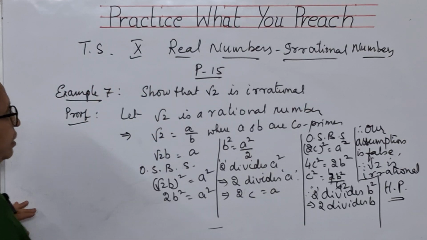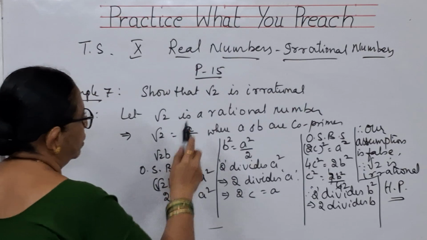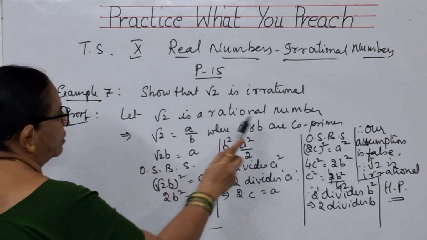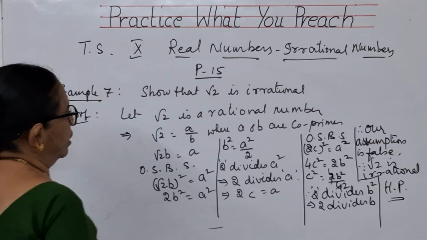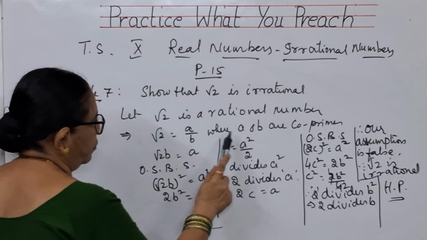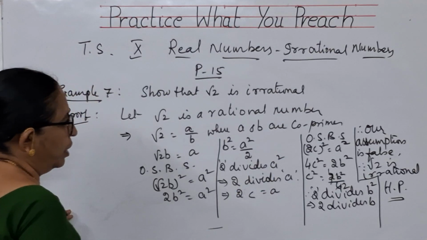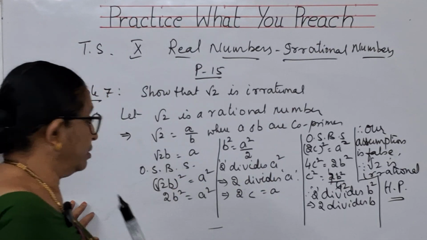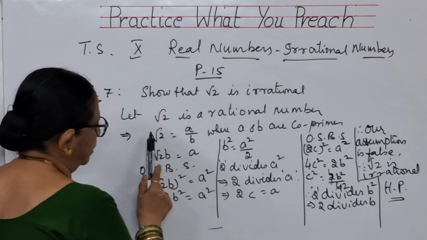Once again, I'll say, root 2 is irrational, you have to prove. You are considering root 2 as a rational number. A rational number is in p by q form. So, I am taking root 2 as A by B, where A and B are co-primes. Co-primes in the sense what? They don't have any other common factor except 1.